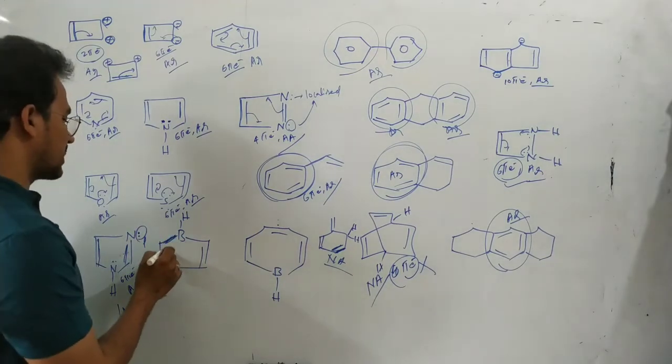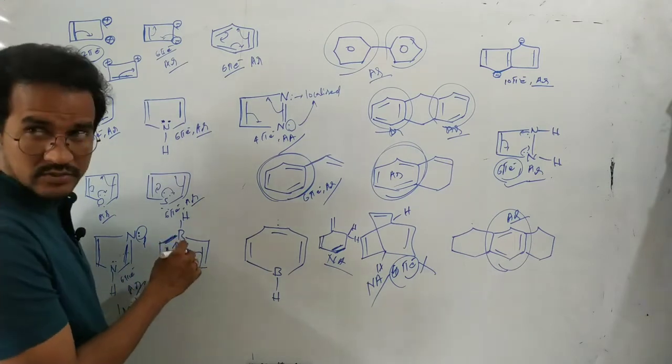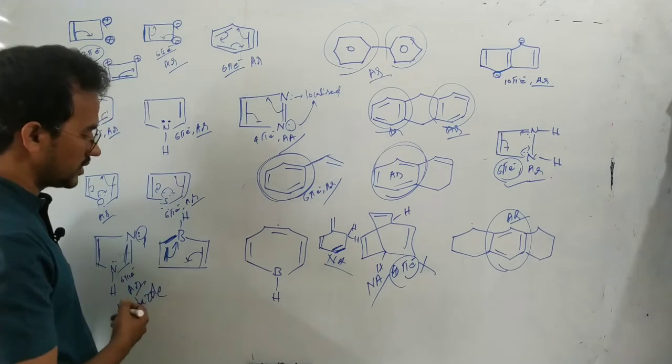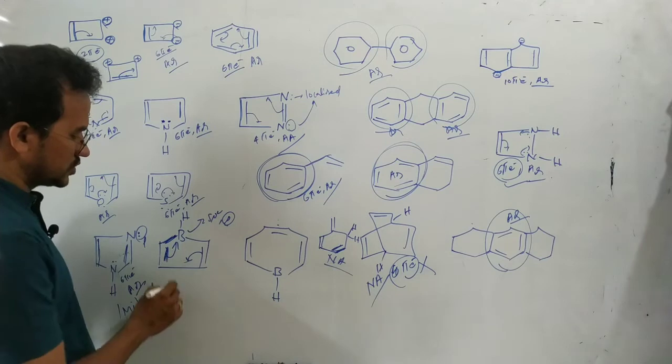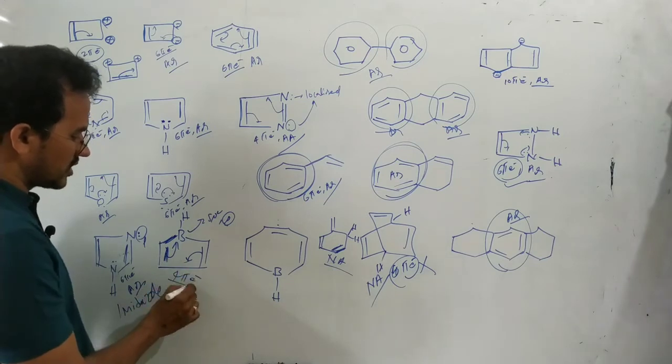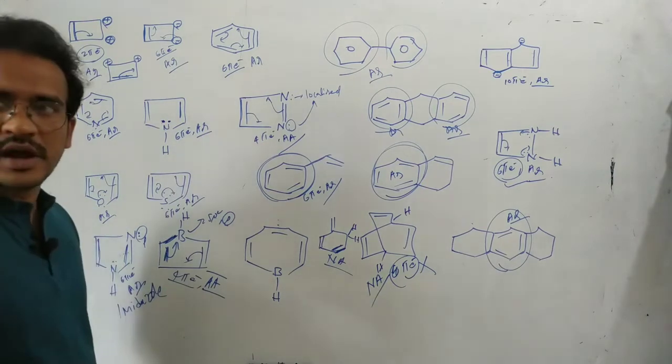And next, coming to these two different examples in this case. Here boron has a vacant orbital. So here there is a conjugation. Boron has no electrons. Boron has a vacant p orbital. So its hybridization is sp2. Okay, the remaining p orbital is vacant. So here only 4 pi electrons are involved in conjugation. So this is an anti-aromatic compound.